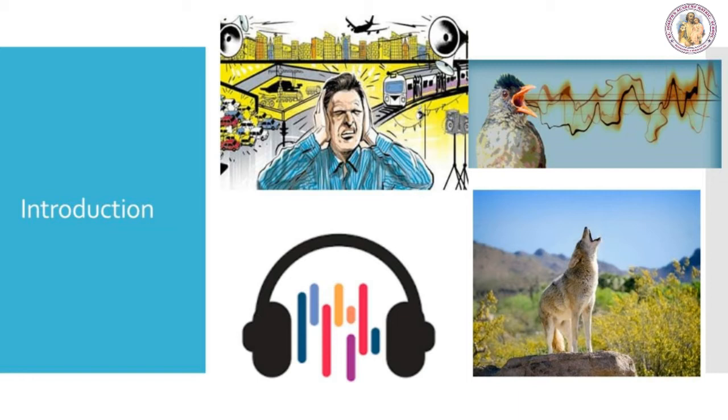Each sound has particular characteristics. Sound enables us to communicate with each other. Animals also communicate with other members of their species with the help of sound. Some sounds like music are pleasing to us and we like to hear them. But some sounds, for example, noise in our surroundings, are undesired. In this lesson, we will study the production and propagation of sound, human voice system, hearing, noise pollution, and the ways to control it.